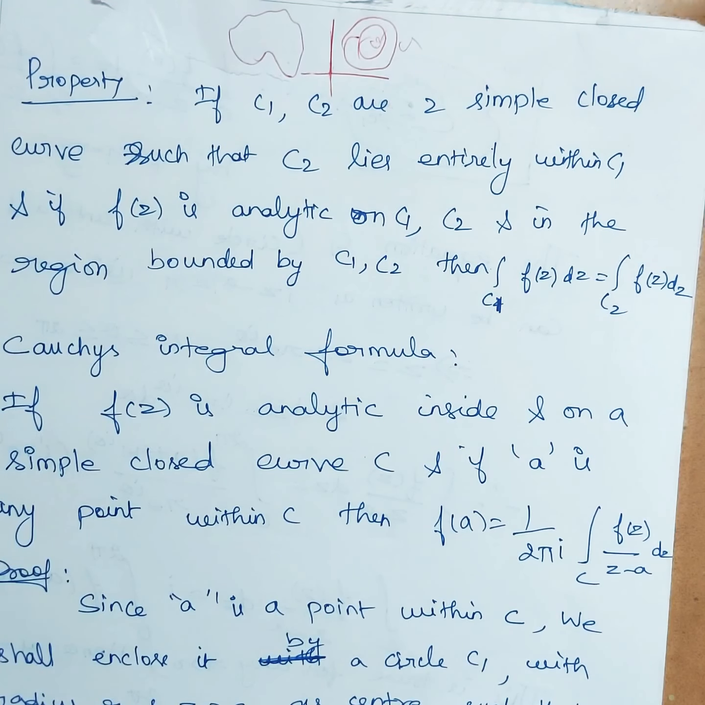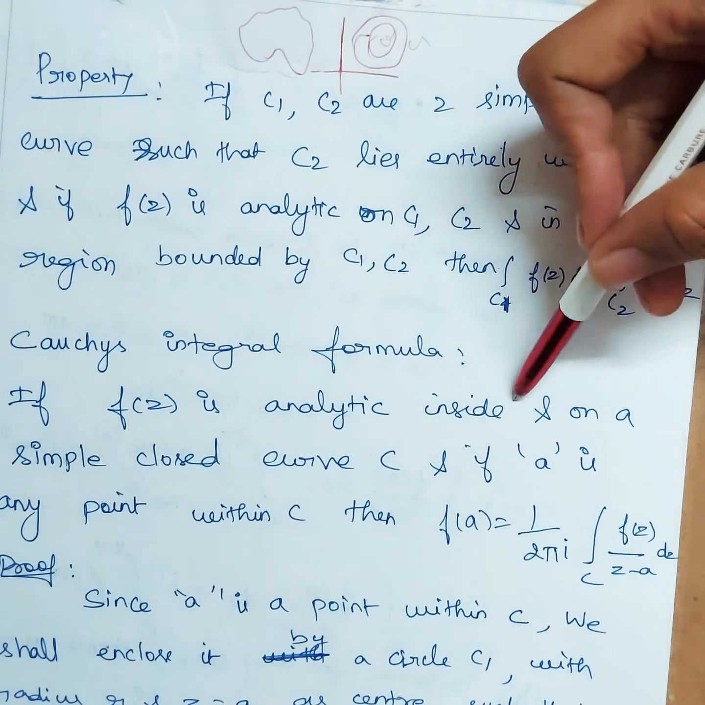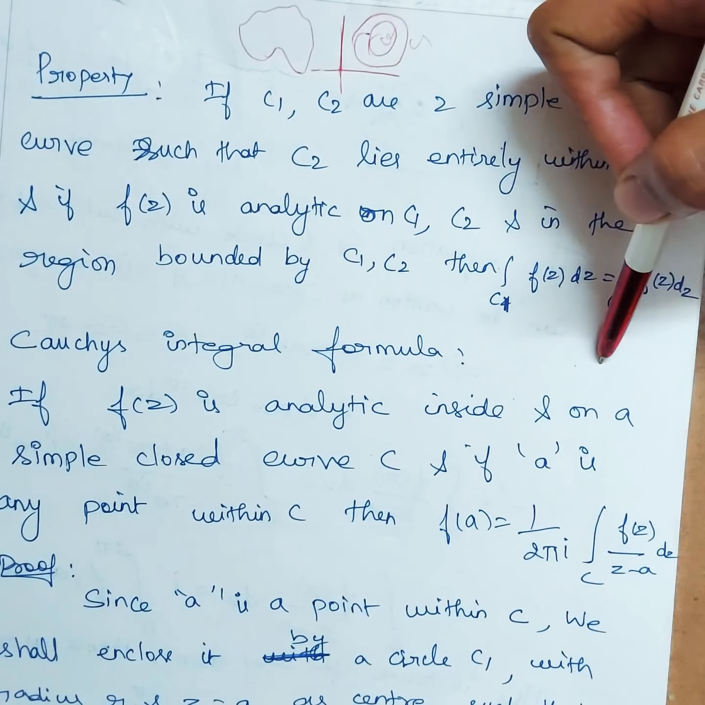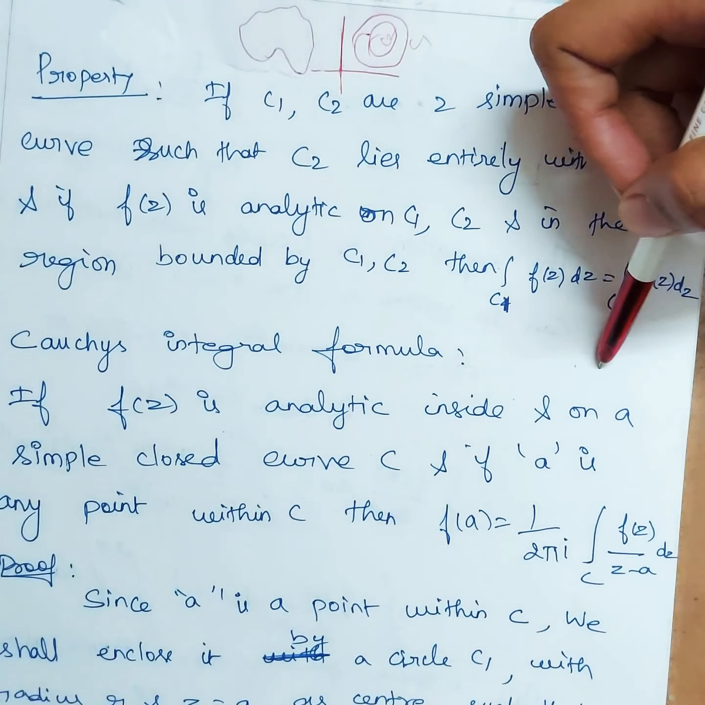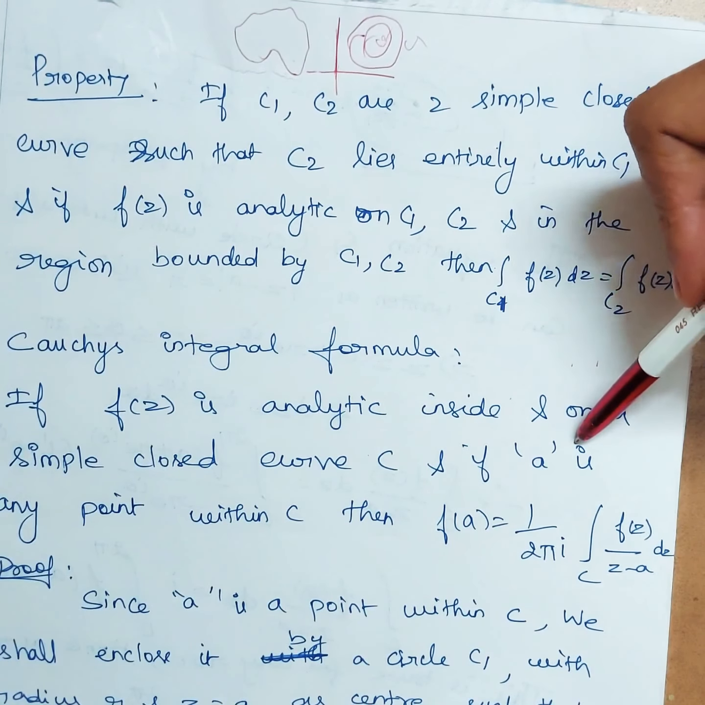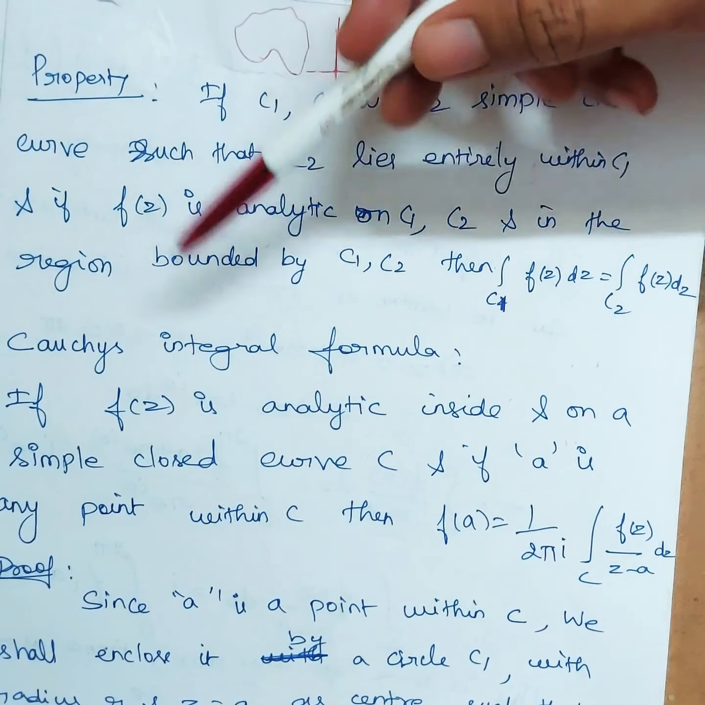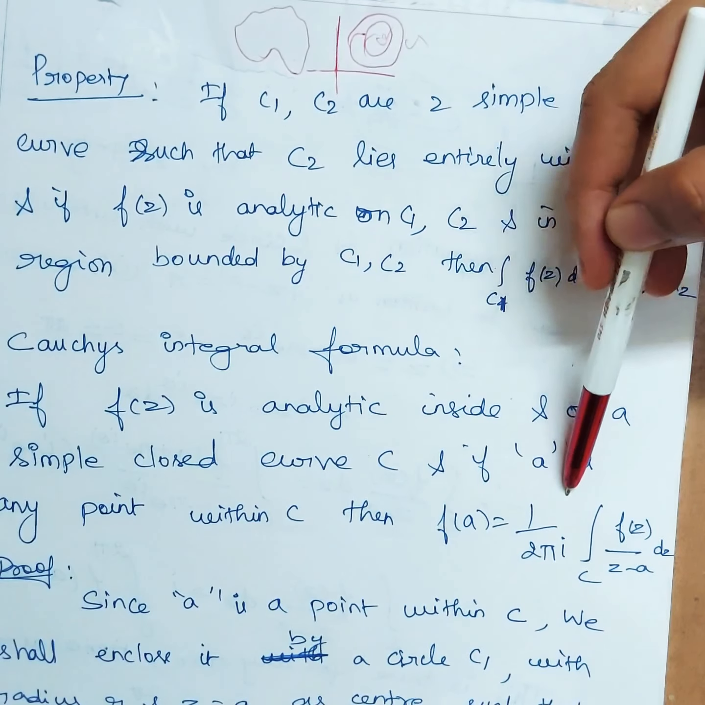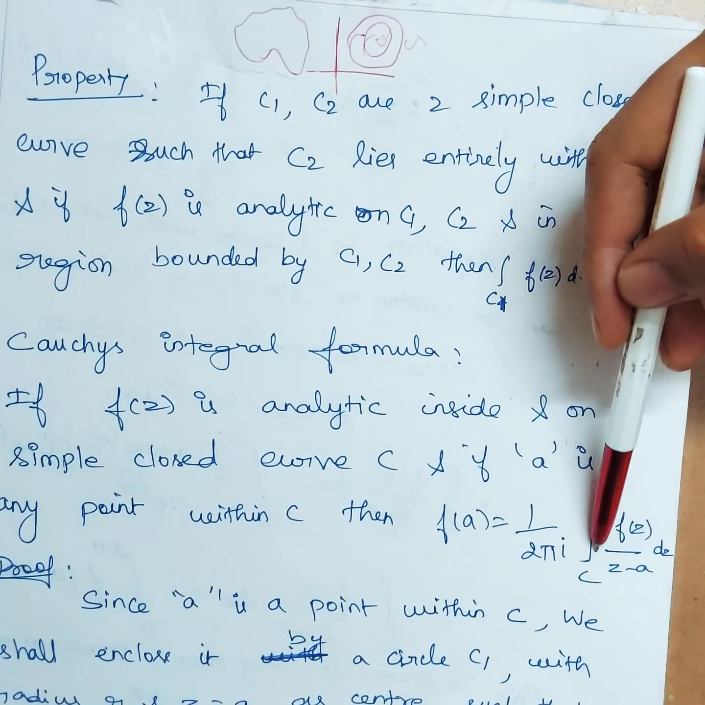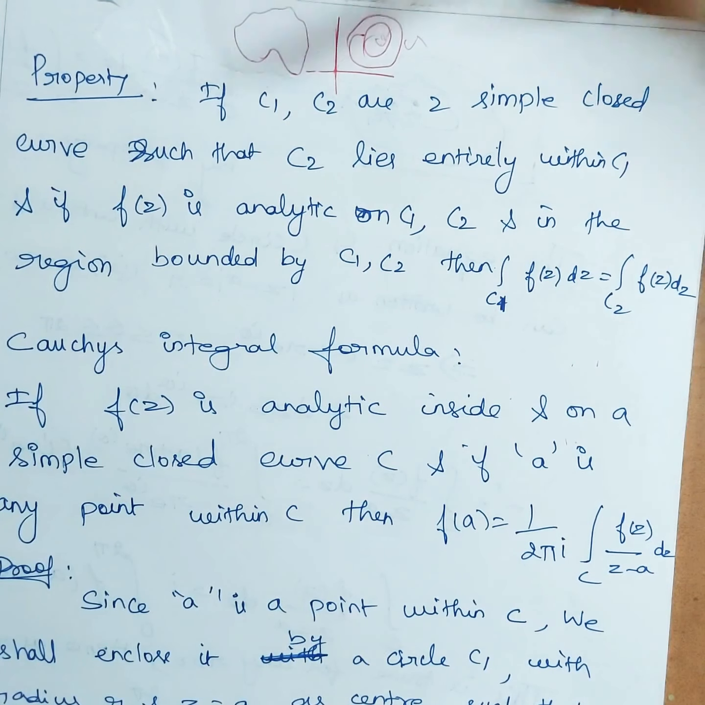So now let's see the statement for Cauchy's integral formula. If f of z is analytic inside and on a simple closed curve C, and if A is any point within C, if you are taking a point A inside the simple closed curve C, then f of A is equal to 1 by 2 pi i integral over C f of z by z minus a dz. Again here the statement is very important because they will ask you to state and prove.